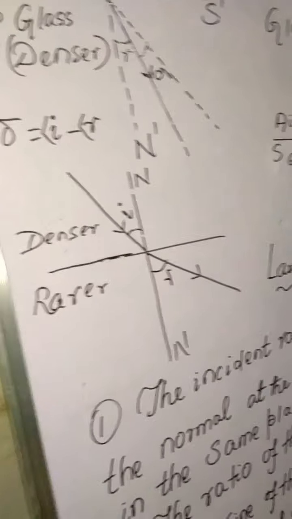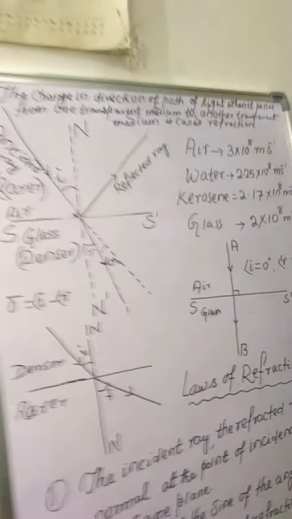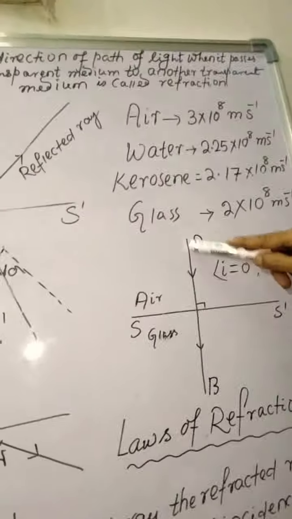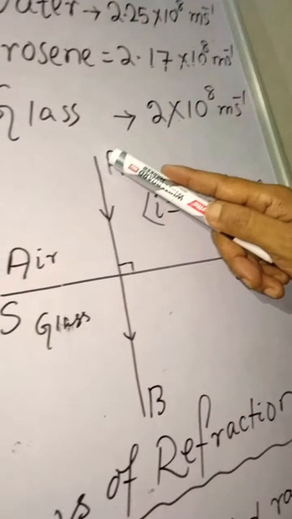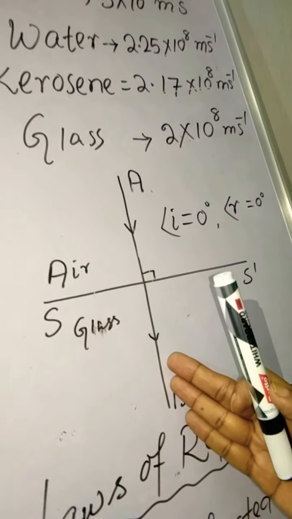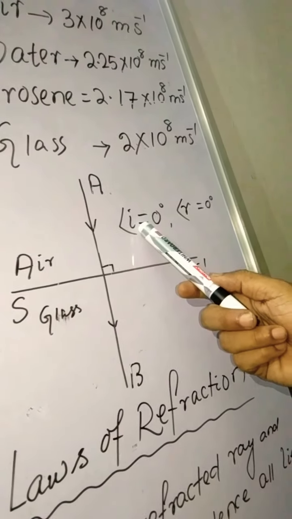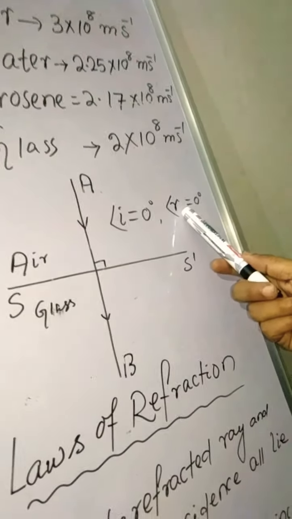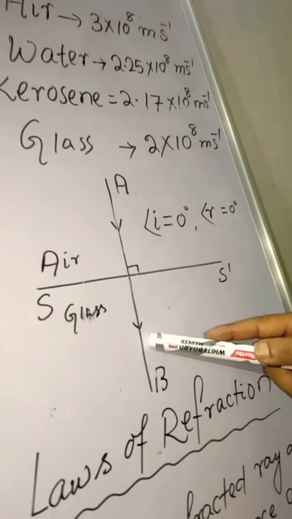Then case number 3. This is case number 1, rarer to denser. It is case number 2, denser to rarer. But if the ray of light travels from air to glass, but it coincides with the normal, coincide with normal means the angle of incidence is 0 degree. Also the angle of refraction is 0 degree. Thus the ray of light passes undeviated.